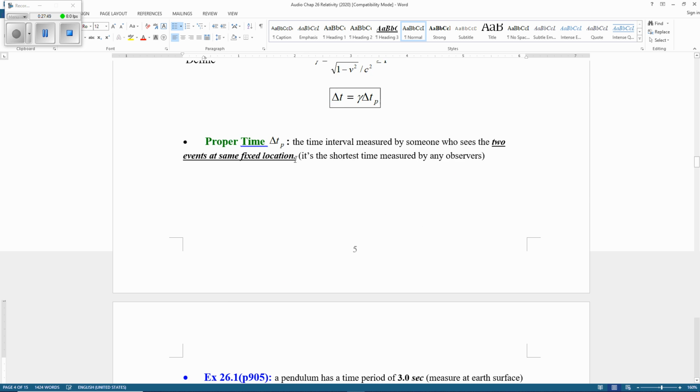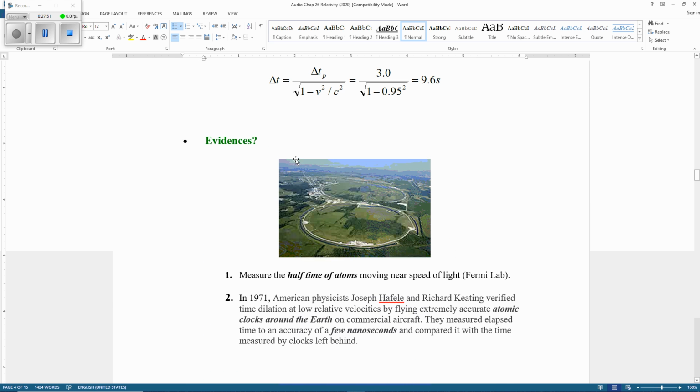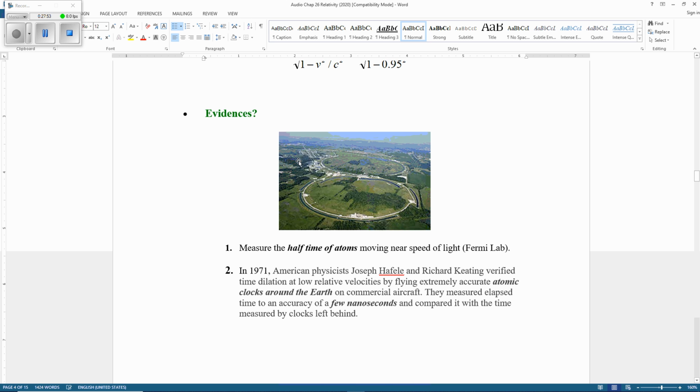So now we do have evidence. For example, scientists build what we call an accelerator for particle physics. They measure the half-life of atoms. Some isotopes have a half-life.